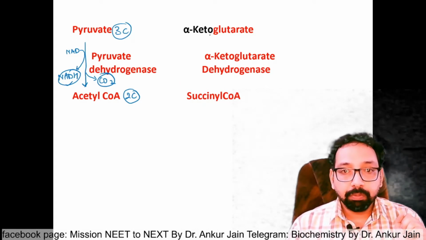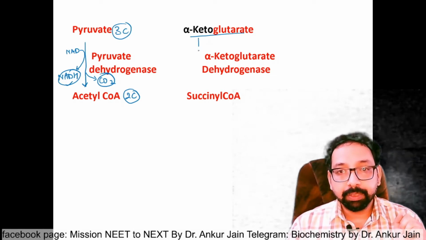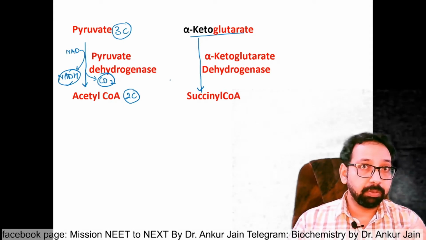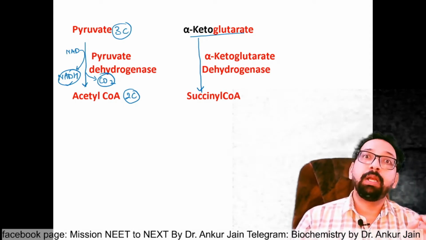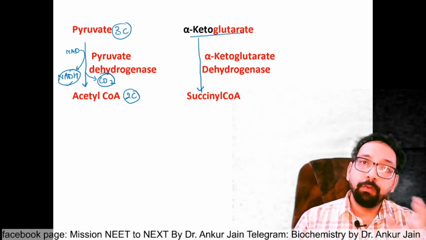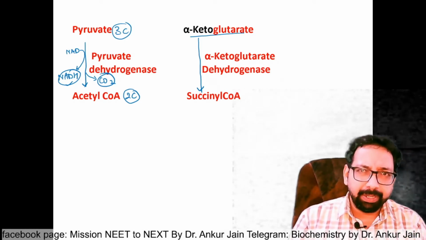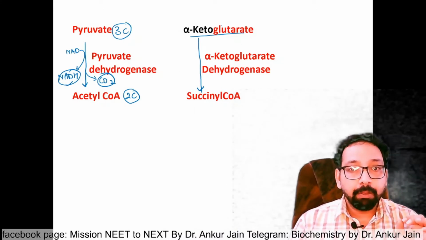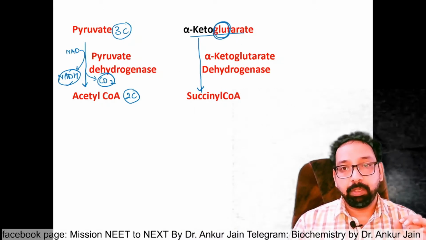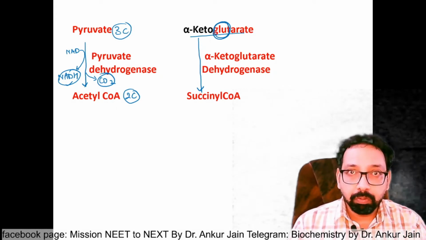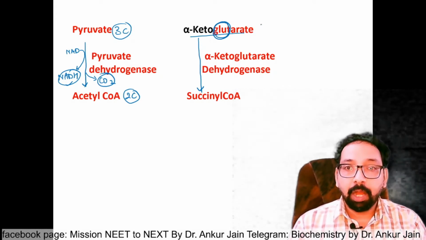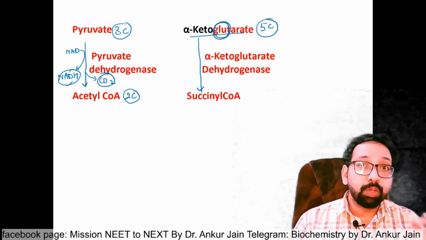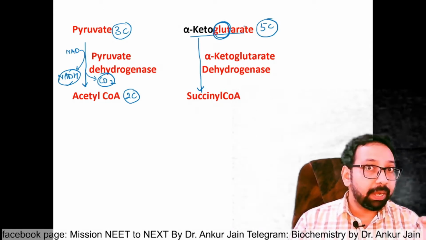Now alpha ketoglutarate is converted to succinyl coenzyme A. I told you the carbon atoms of a few compounds. I assure you, if you remember the number of carbons of only a few compounds, maybe only 15 to 20, that is sufficient to remember the complete biochemistry. For the time being, wherever you find the word glutamate, glutarate, alpha ketoglutarate, glutamine, how many carbons? 5.